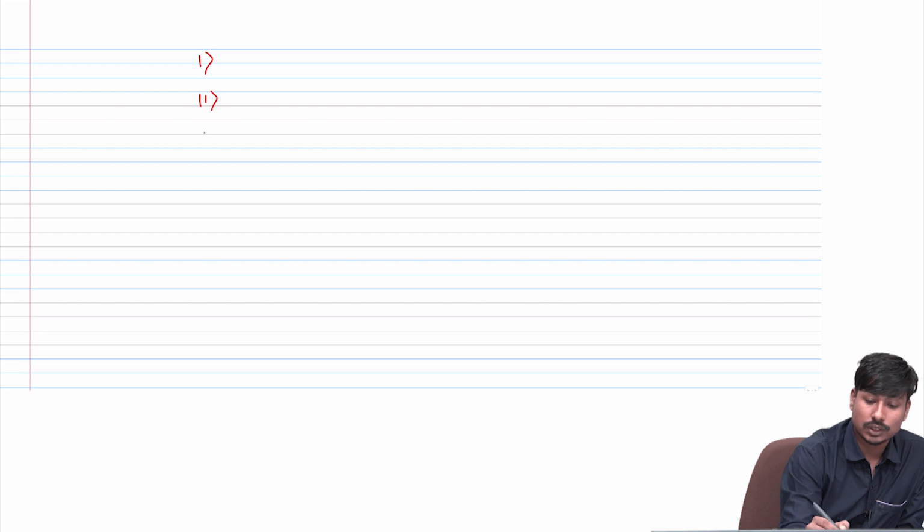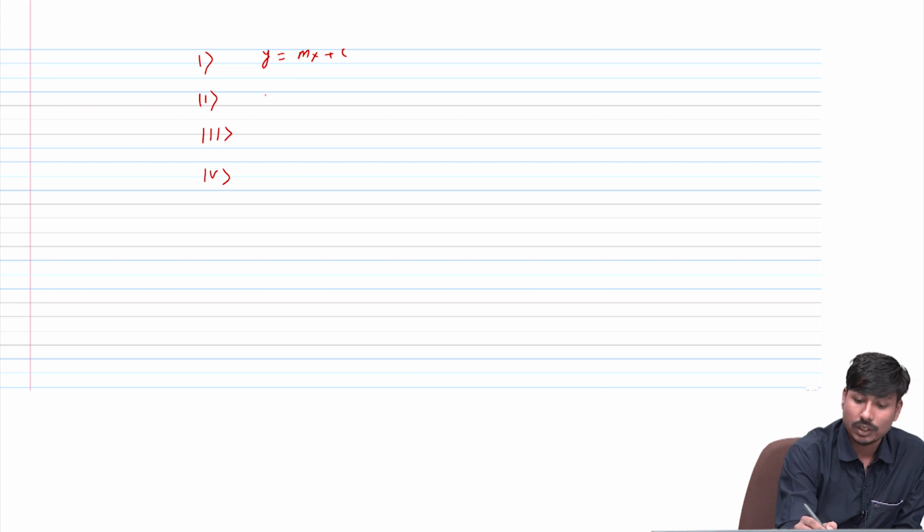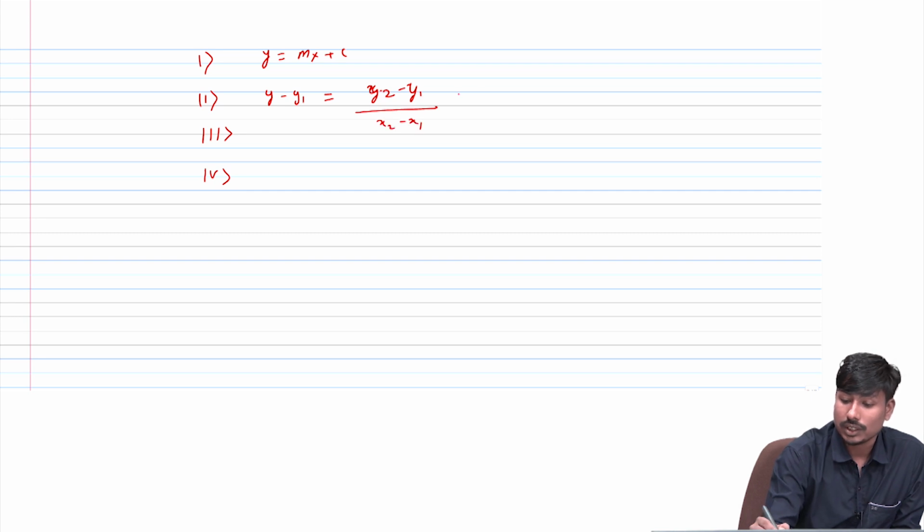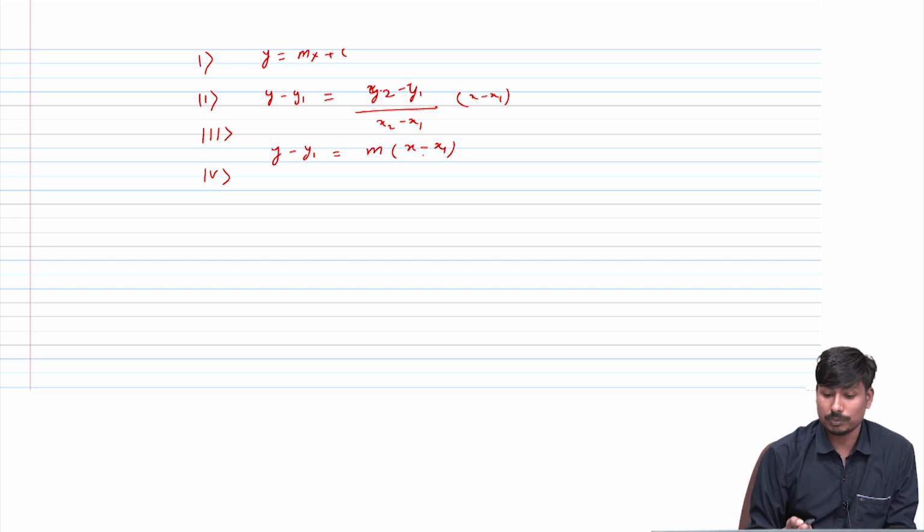So this way we can summarize all 4 forms together. y equal to mx plus c is the slope and intercept form. y minus y1 is equal to (y2 minus y1) divided by (x2 minus x1) into (x minus x1) is the 2-point form. y minus y1 is equal to m into (x minus x1) is the point slope form.